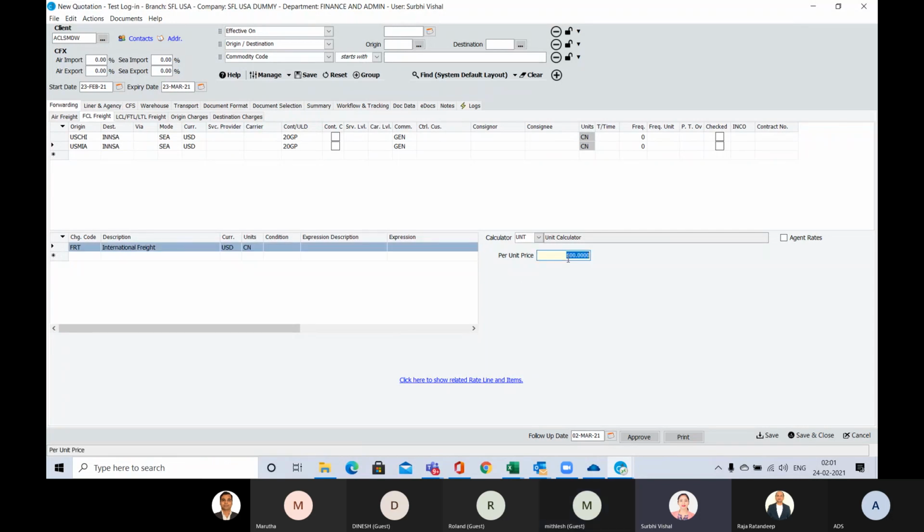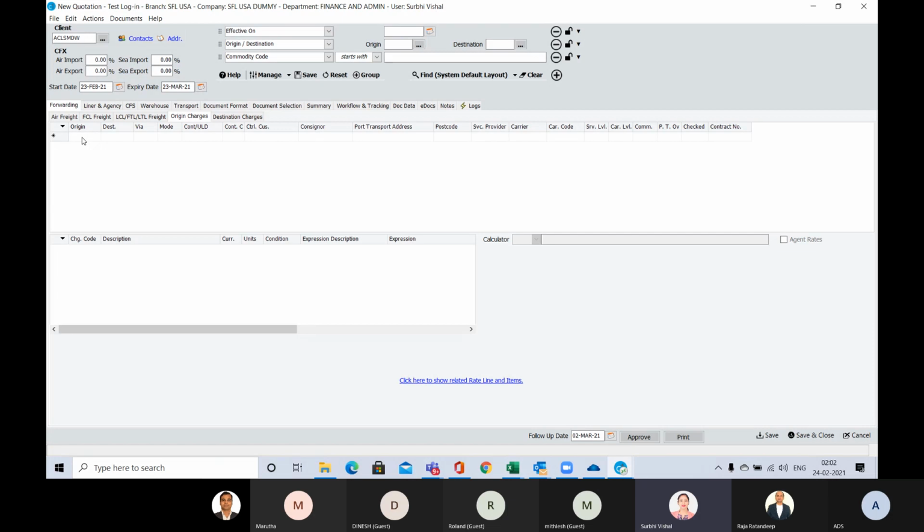Let's put it. Then I move my cursor to origin charges. There I put origin as Chicago, mode all, and charge code.